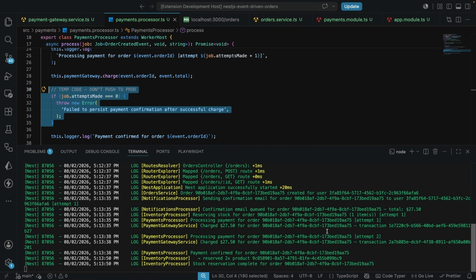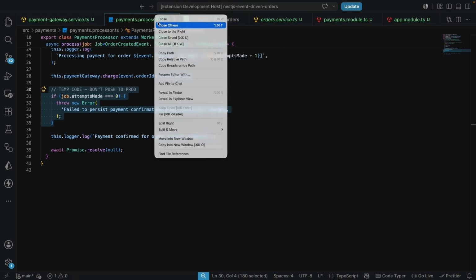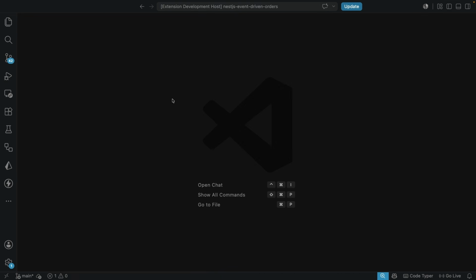Let's see how we can write this in our own application. Now is the time we're actually going to fix the bug that we just saw. And I just want to make a little but very important architectural note here. But first, let me close all these tabs that we have open. Now I'm going to be creating a separate raw Redis client, which is going to be the Redis module, instead of reusing BullMQ's internal connection.